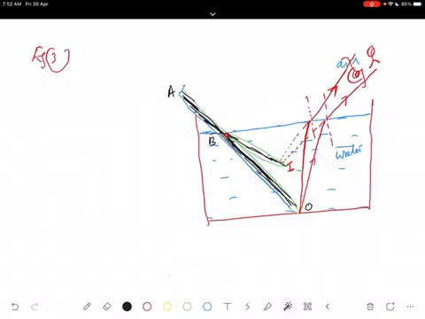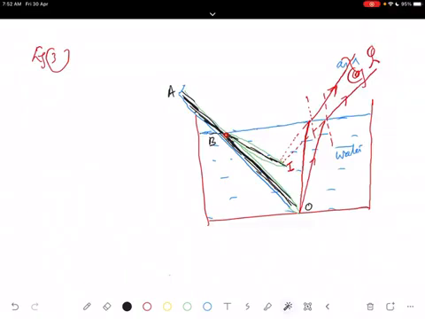So three important points are there. All three are important. One, a coin placed at the bottom of a water tank or in a glass of water appears to be raised. Explained with the diagram, because of refraction from denser to rarer, that is from water to air. Another thing, any printed matter, when observed through a glass slab placed over it, appears to be raised.